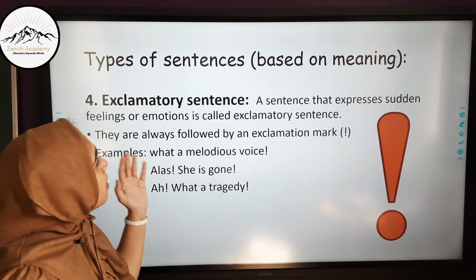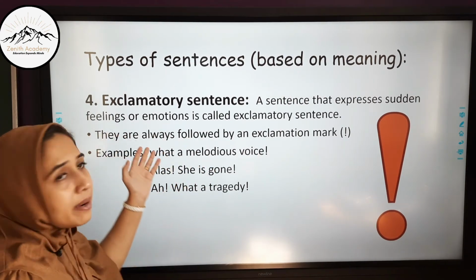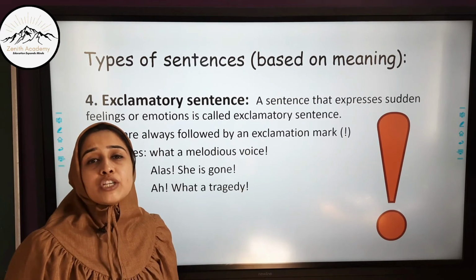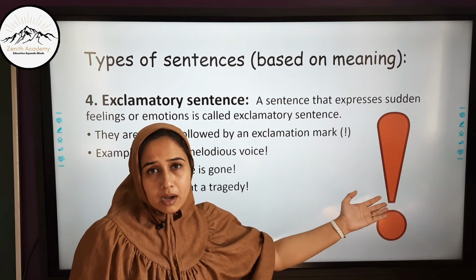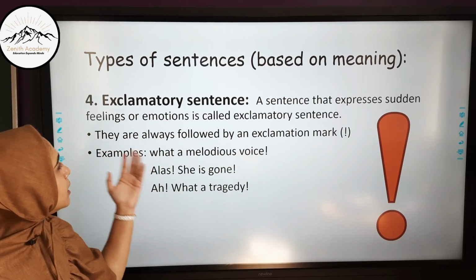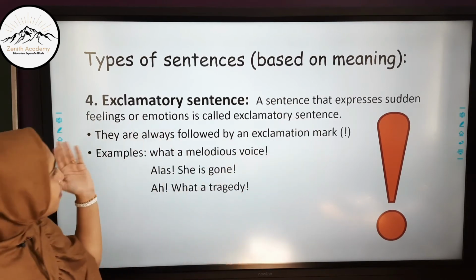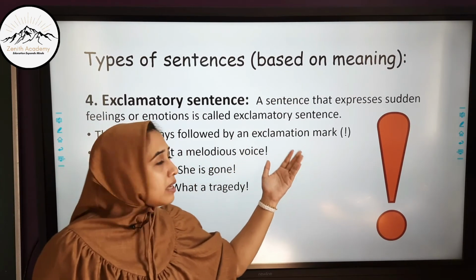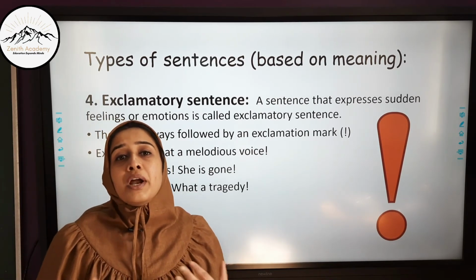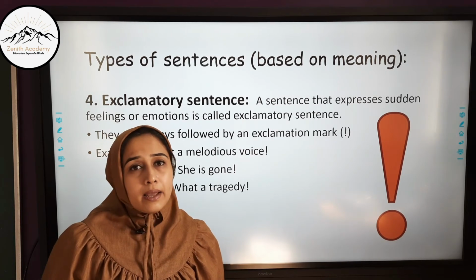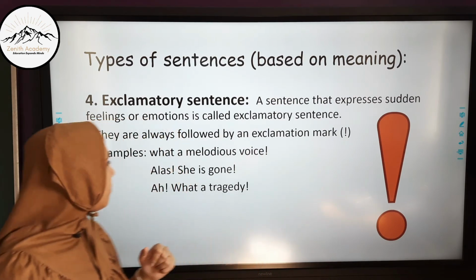Types of sentences based on meaning. The last type and the easiest type is the exclamatory sentence. Identification of an exclamatory sentence is very easy because it has an exclamatory mark, obviously, and also it displays feelings or emotions. A sentence that expresses sudden feeling or emotion is called an exclamatory sentence. Exclamatory sentences display emotions like happiness, tragedy, sadness, anything, and are always followed by an exclamation mark.